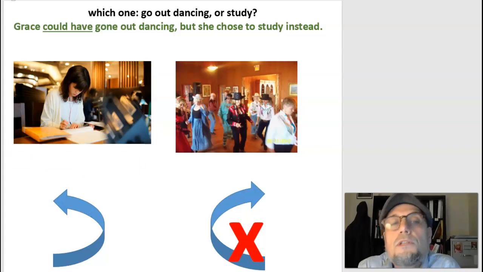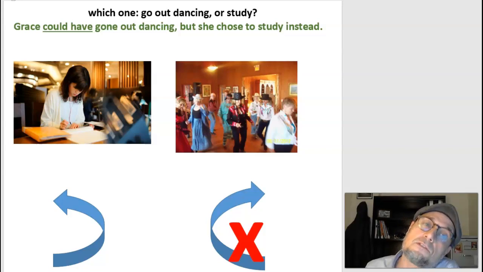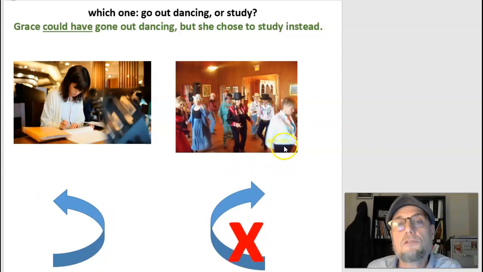So when we use could have, we're talking about the past, and we're talking about things that we decided not to do. We will talk about couldn't have another time. It's very different. So could have is a choice that we decided not to do.